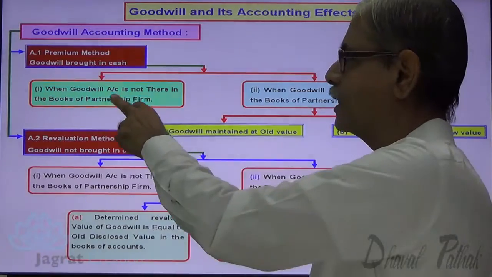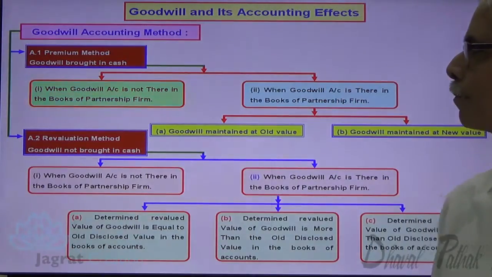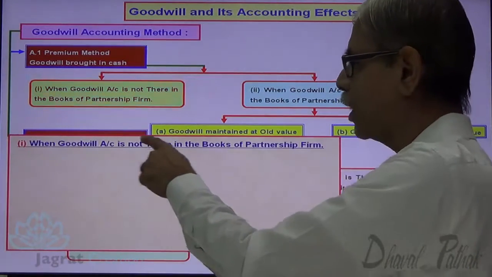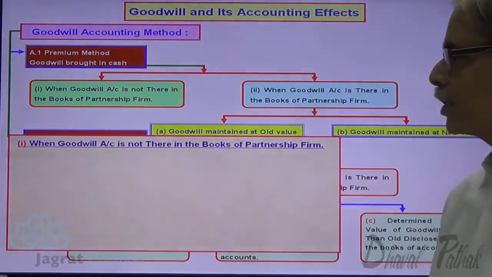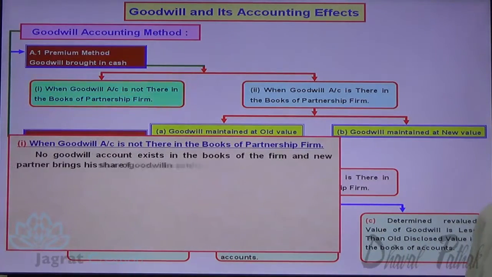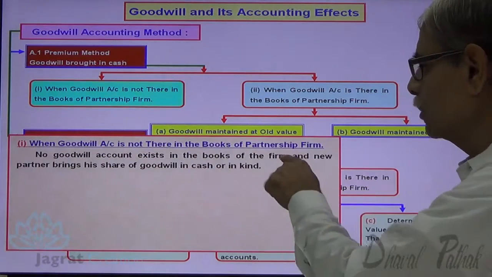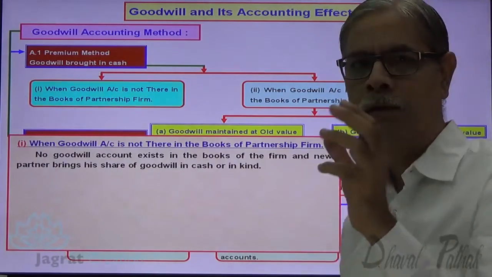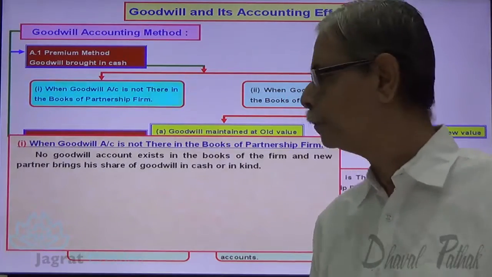When goodwill is not there in the books of the firm, goodwill is brought in cash. Means no goodwill account exists in the books of the firm, and the new partner brings his share of goodwill in cash, either in cash or in kind.